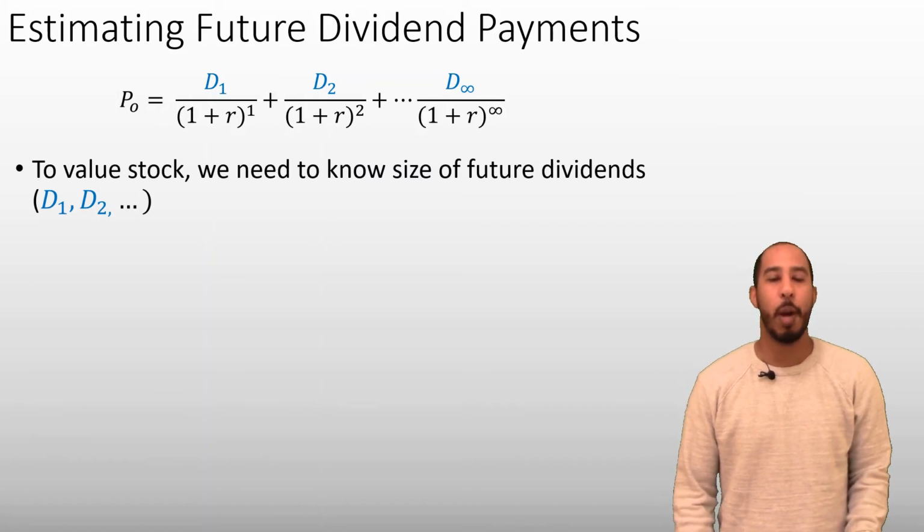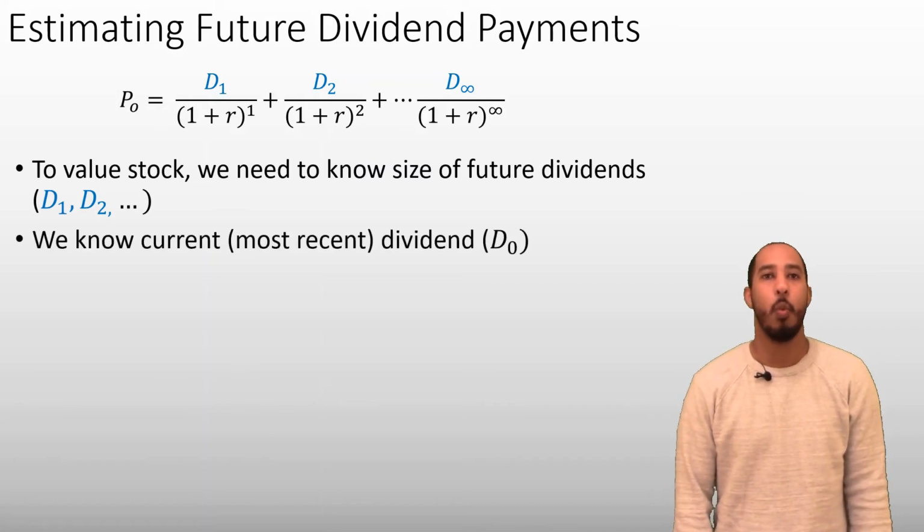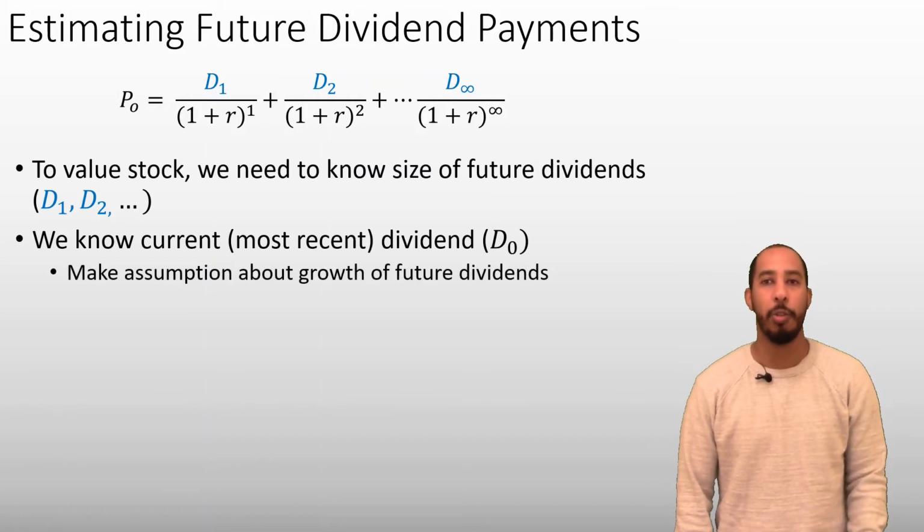We can get around this problem by making an assumption. We know the current or most recent dividend. You can get this information from Google Finance or the company's annual report. And we can make an assumption about the growth of future dividends. We'll work with two assumptions.